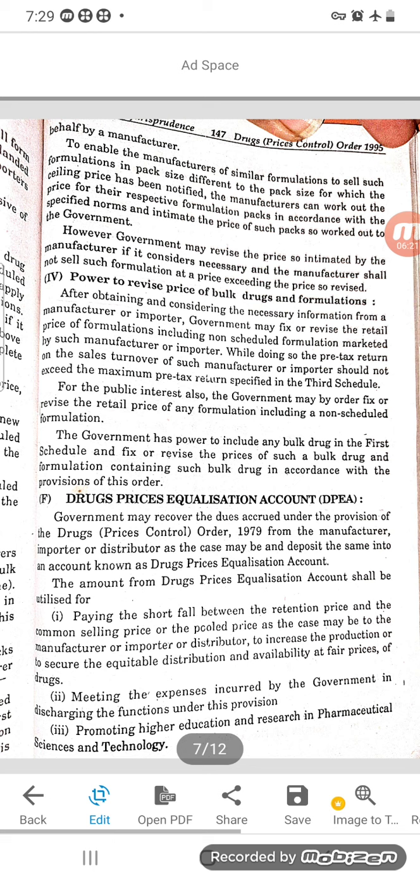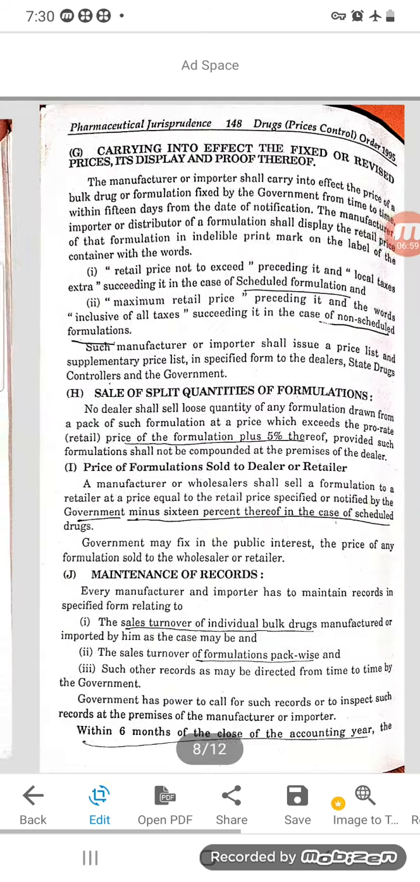prices of the drugs, because the government will invest money in the manufacturer to manufacture the products, since the government won't manufacture itself. For that the money can be utilized. Second, meeting the expenses incurred by the government in discharging the functions under this provision. So whatever expenses they have made under this act, the money will be utilized for that. Promoting higher education and research in pharmaceutical sciences and technology, for providing higher education to the workers, for that the money will be utilized.